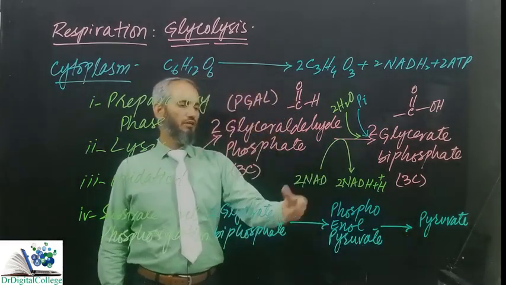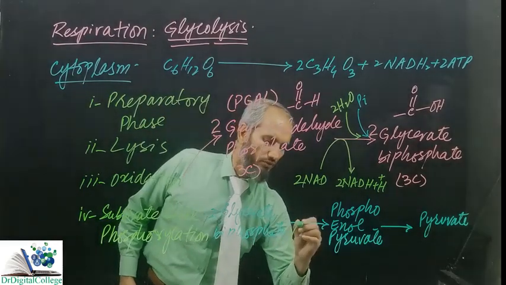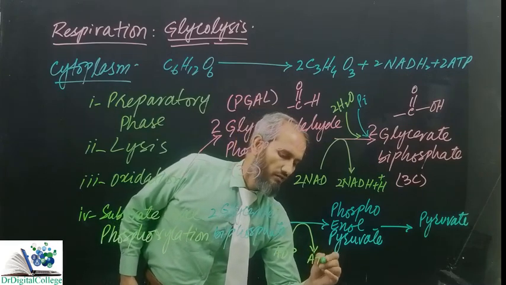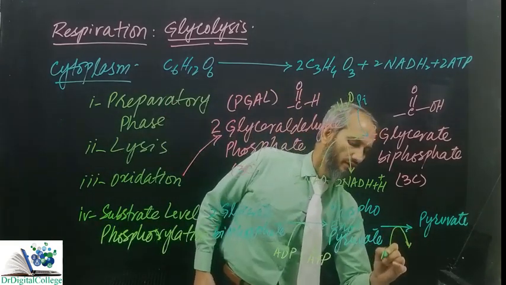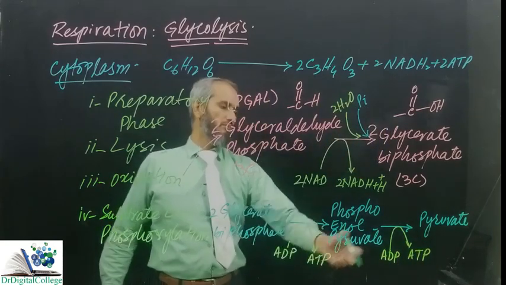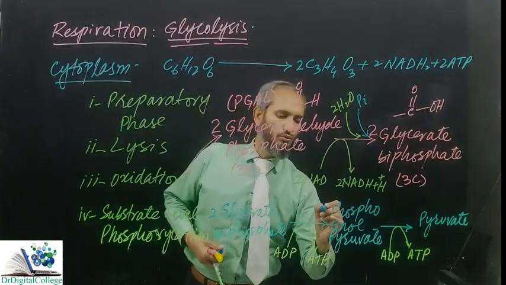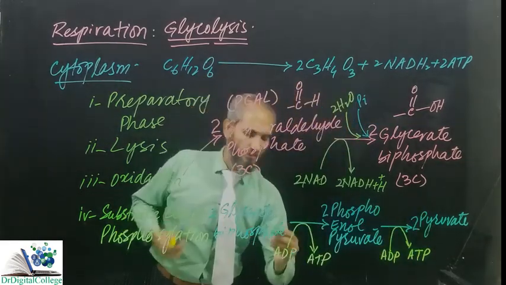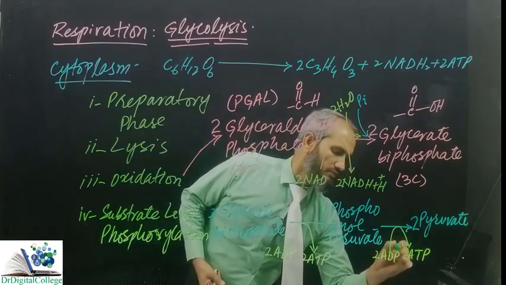So these two phosphates are removed one by one, and these two phosphates are used here for the formation of ATP. ADP will take up one phosphate from here and it will be changed into ATP. Same is here, that one ADP will uptake one phosphate from here and will be changed into ATP. If I multiply whole of this process into 2, it is here 2 of it, and so on.